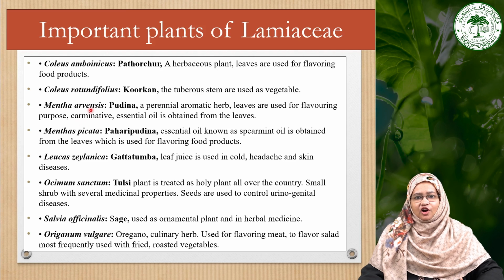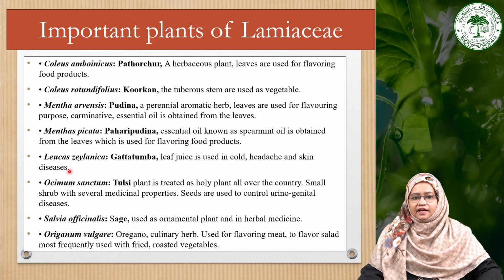Then the most common plant of this family in India, that is Mentha arvensis, which is also called pudina, a perennial aromatic herb used for flavoring purposes, as a carminative, and also yields the essential oil obtained from the leaves of this plant. Then Mentha spicata, which is also called pahadi pudina. It also yields the essential oil and it is a source of spearmint, obtained from the leaves of this plant.